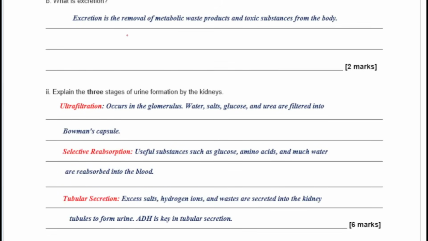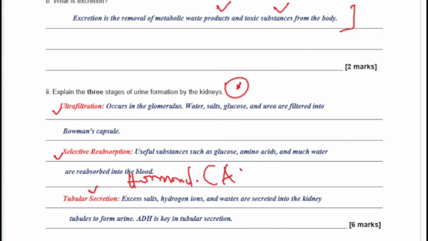Excretion is the removal of metabolic waste products and toxic substances from the body. And the 3 stages involved in urine formation are ultrafiltration, check this out in your textbooks, selective reabsorption, and tubular secretion. Either you call it tubular secretion or you call it hormonal secretion. And the hormone we are talking about in this case is your antidiuretic hormone, ADH. So you need to read about that.